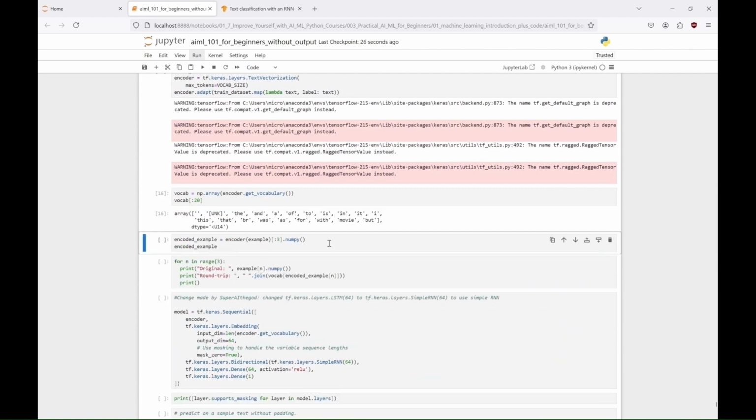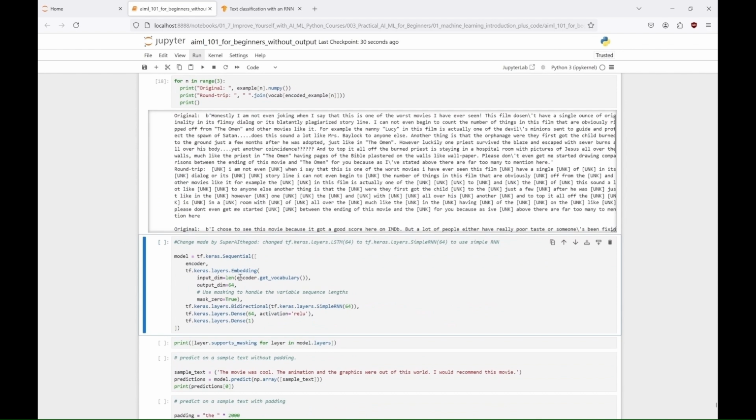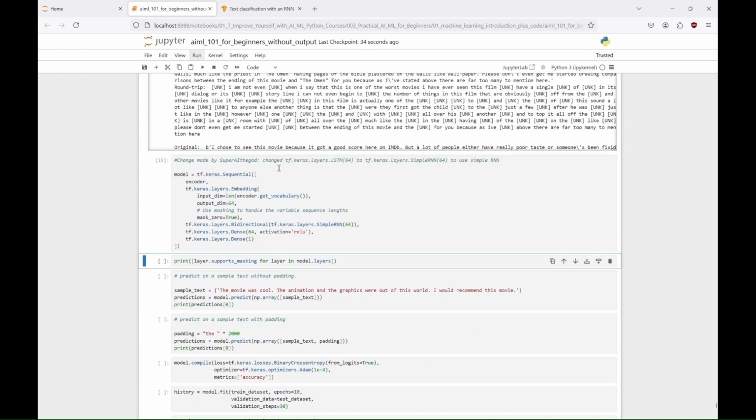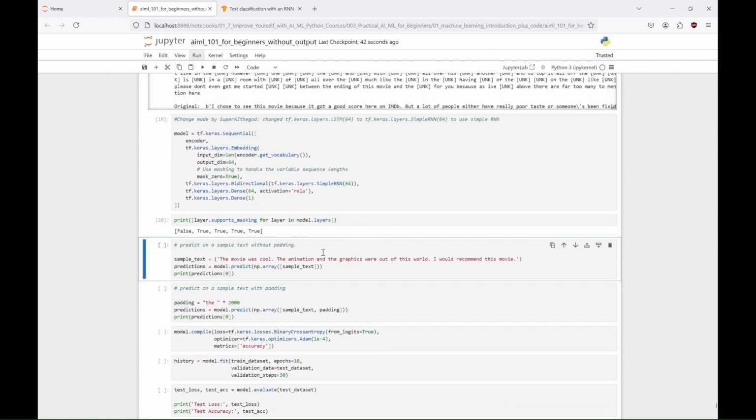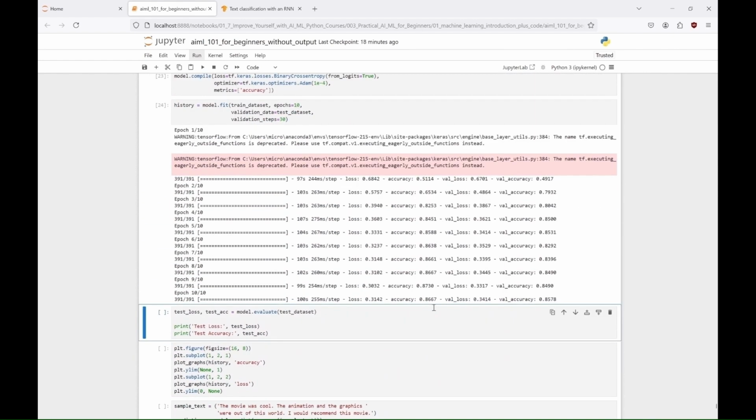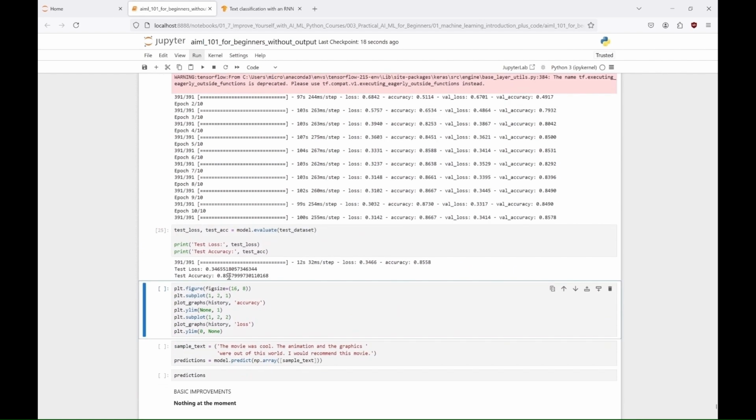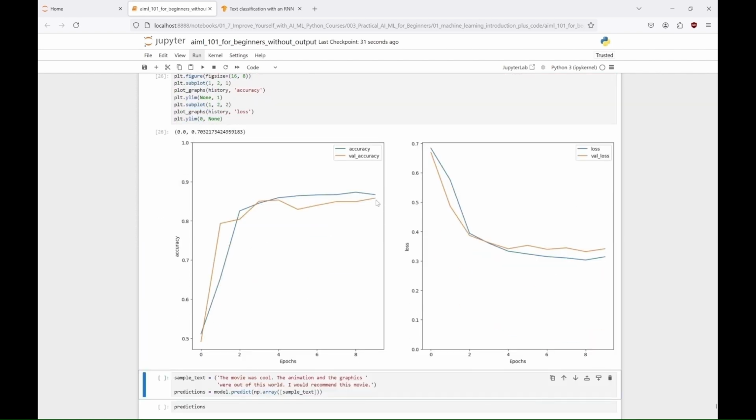A simple RNN model, instead of LSTM, as modified in the code, is built with an embedding layer, a bidirectional simple RNN layer, and dense layers for binary classification. The model is compiled with binary cross-entropy loss and the Adam optimizer, and then trained for 10 epochs on the dataset with validation on the test set. After training, the model is evaluated on the test set, and the accuracy and loss curves are plotted, followed by predictions made on a sample text.